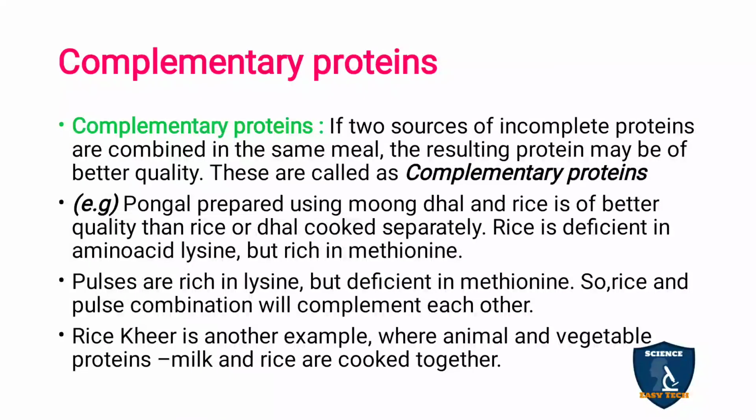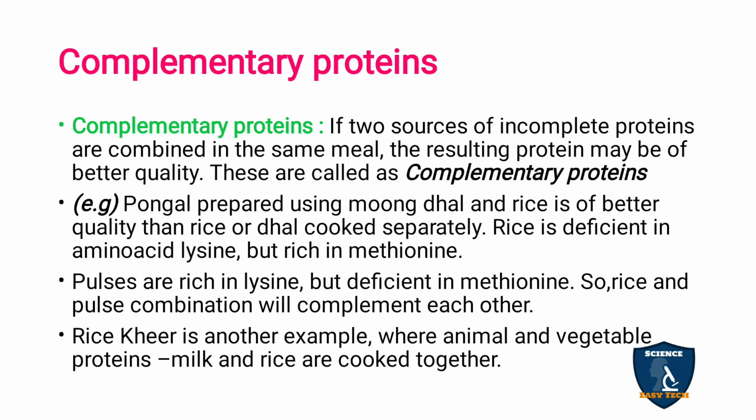What are complementary proteins? If two sources of incomplete proteins are combined in the same meal, one essential amino acid will be missing in one, but in the other it will be present, so that essential amino acid will be compensated. This is called complementary proteins. Mostly we cannot eat mutton, chicken or fish daily, so we mostly use plant based sources.